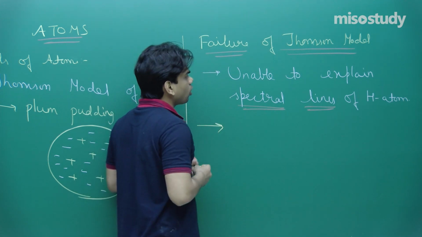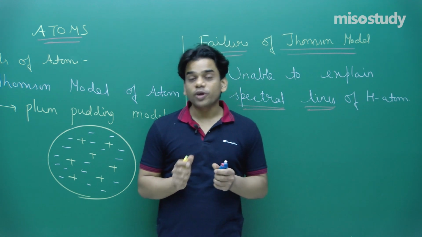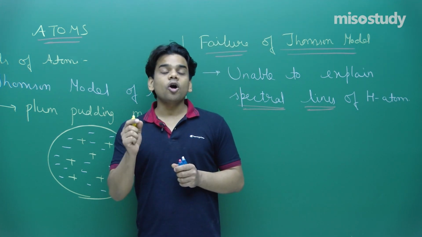Let's talk about the second thing where the Thomson model failed.